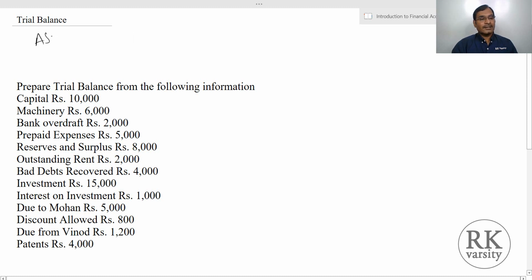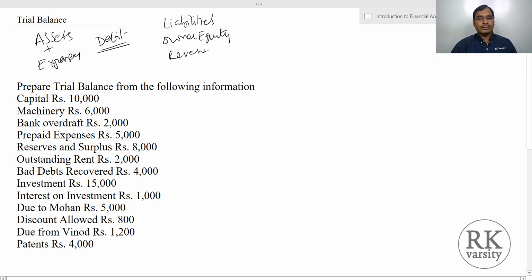While preparing a trial balance, you have to keep two basic rules in mind: your assets plus expenses will have a debit balance, or we have to show them on the debit side, and your liabilities, owner's equity and revenue will be shown on the credit side.